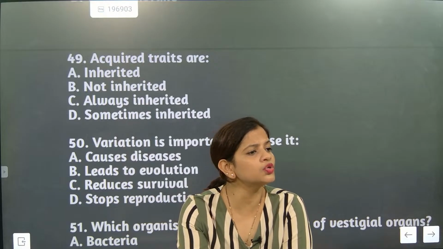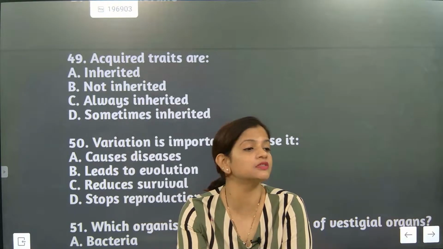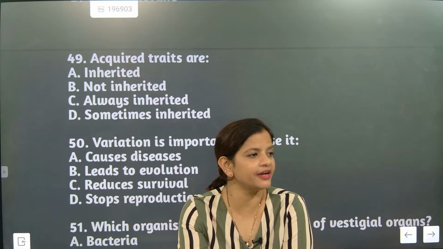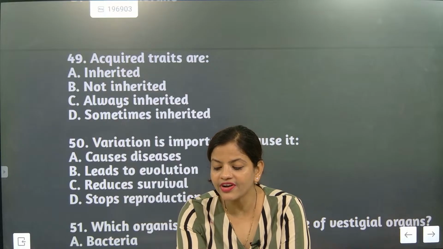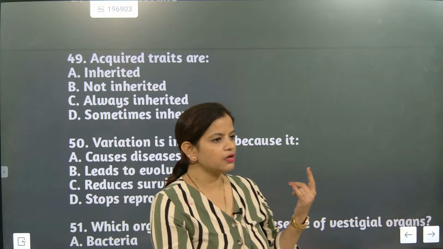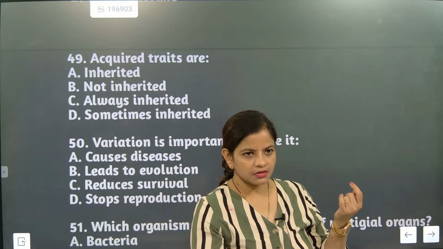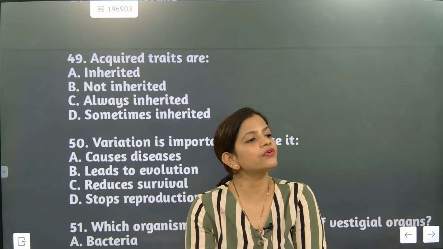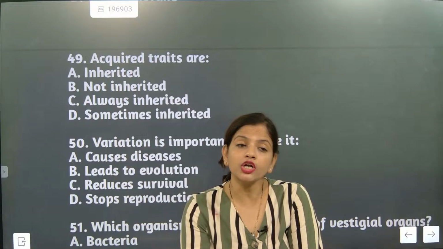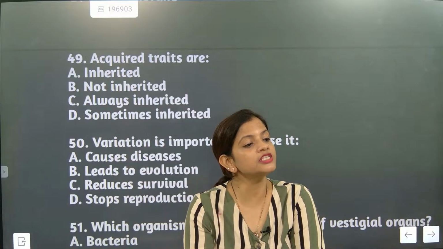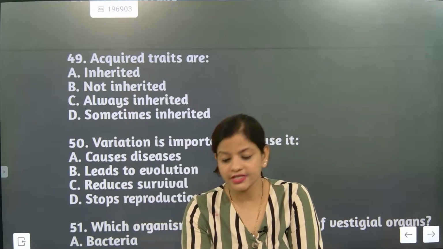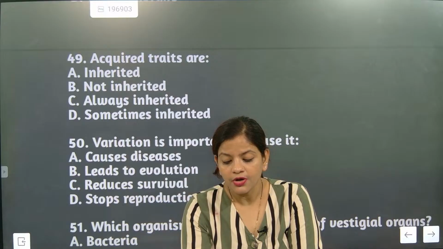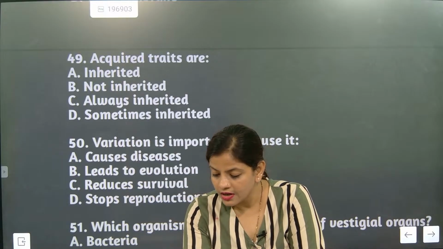Acquired traits are those traits which come after birth, so they are not inherited. Understood now? Acquired traits are like your finger getting fractured and the bone getting replaced. So these are considered acquired traits, and acquired traits are always not inherited. That's why the word is called acquired traits. Acquired traits are not inherited.